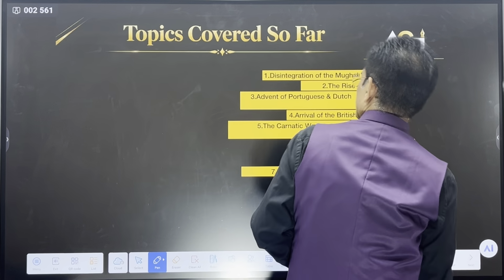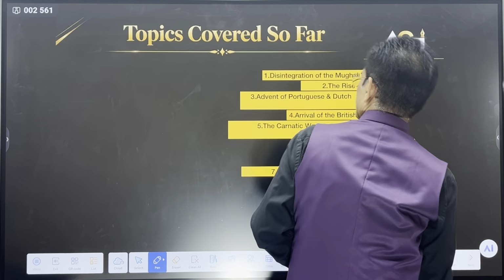Then there was some development in between, and finally Bajirao committed a mistake, killed the brother of Holkar, and he had to finally go to the British camp, and he signed the Treaty of Basin. And after the Treaty of Basin, there was the second Anglo-Maratha war, 1803 to 1805. Is that fine?